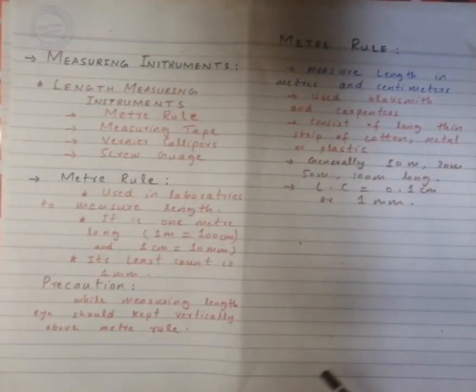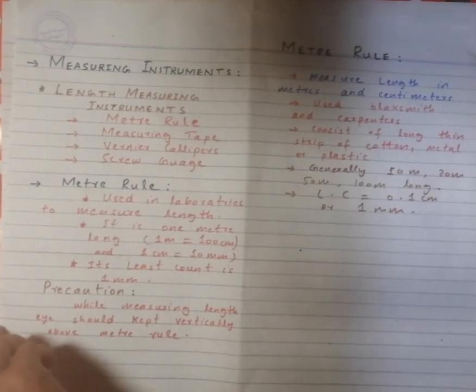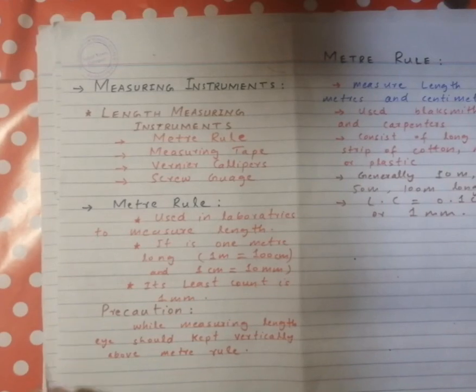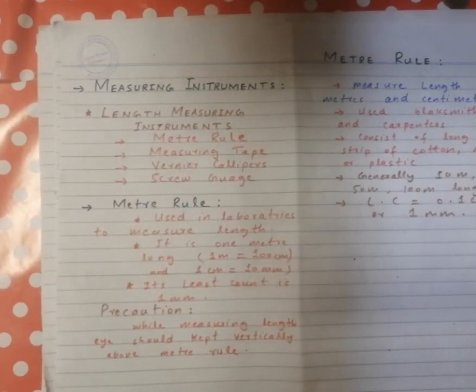Now we move to our next topic, measuring instruments. As you know, our chapter name is physical quantities and measurements. So we are going to discuss measuring instruments. Measuring instruments are used in labs and in our daily life to measure various quantities. They are very important for us to measure different quantities, so we require measuring instruments.